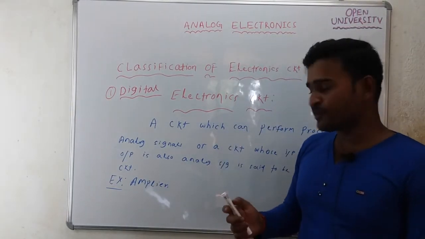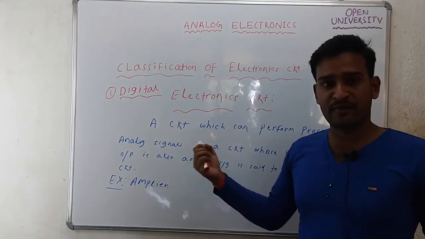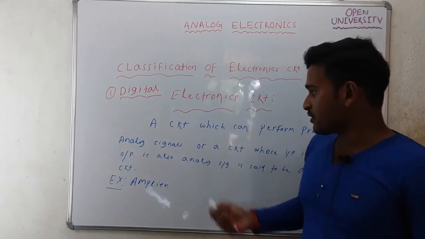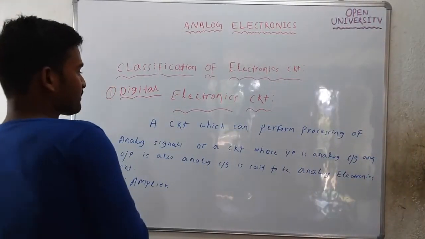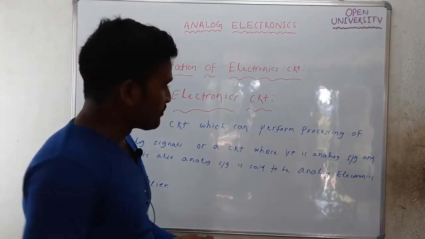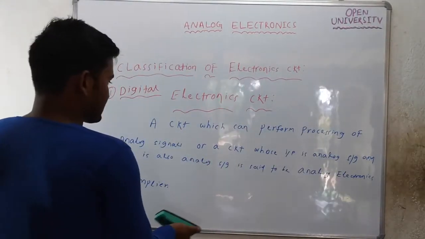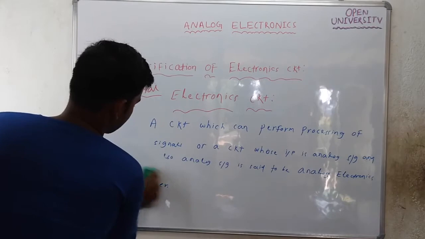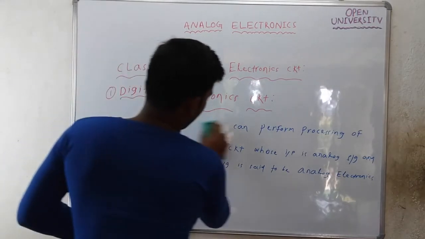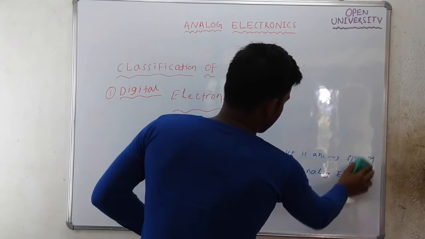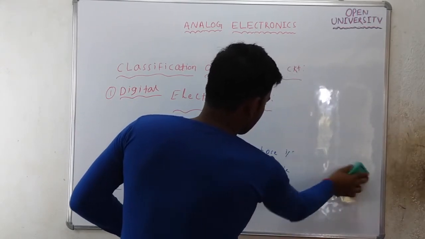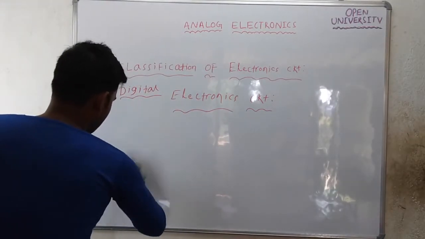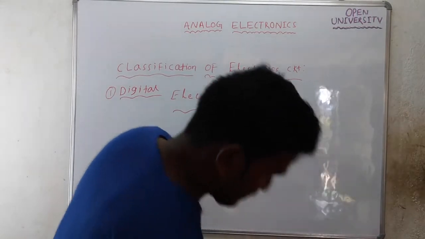Digital signals means the input is in the form of 0 and 1 and also the output is in the form of 0 and 1. A circuit which can perform processing of digital signals is said to be a digital electronic circuit.